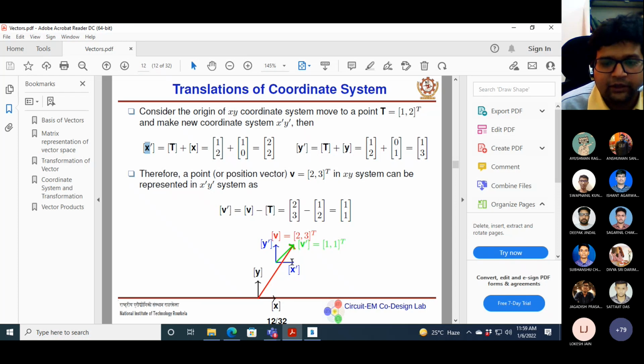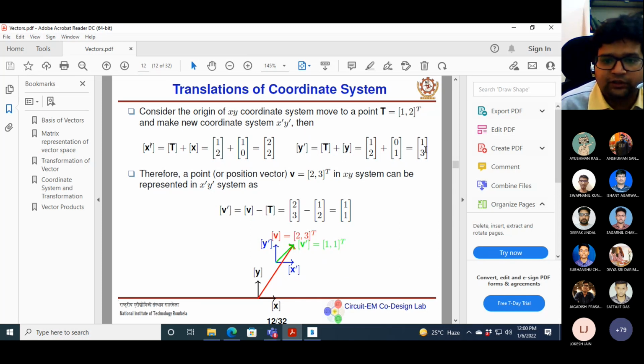Similarly, y prime is basically (1, 3). So in the x direction this is unity, this is 1, this much is 2, and this much is 3.